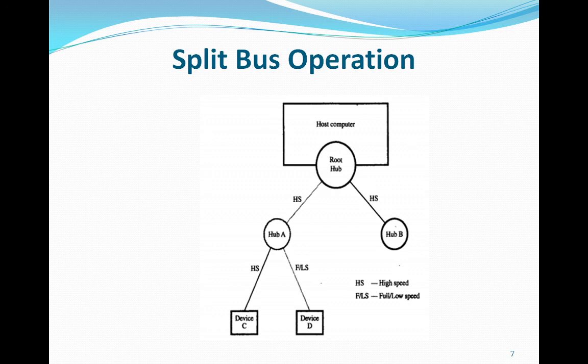Here, hub A is connected to the root hub by a high-speed link, and this hub serves one high-speed device C and one low-speed device D. Normally, a message to device D would be sent at low speed from the root hub at 1.5 megabits per second.